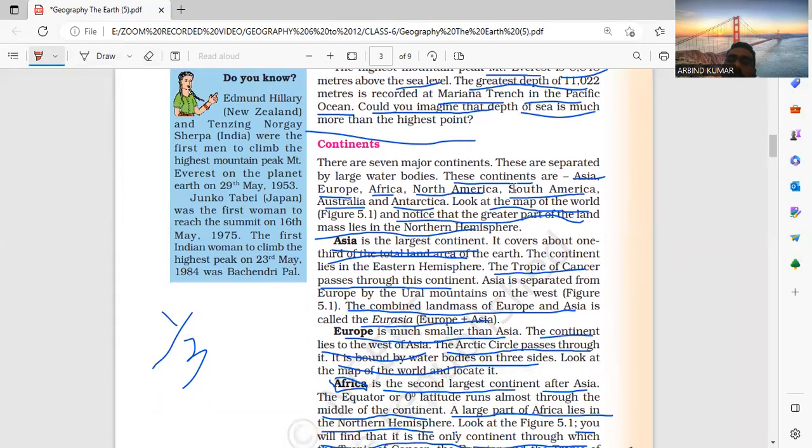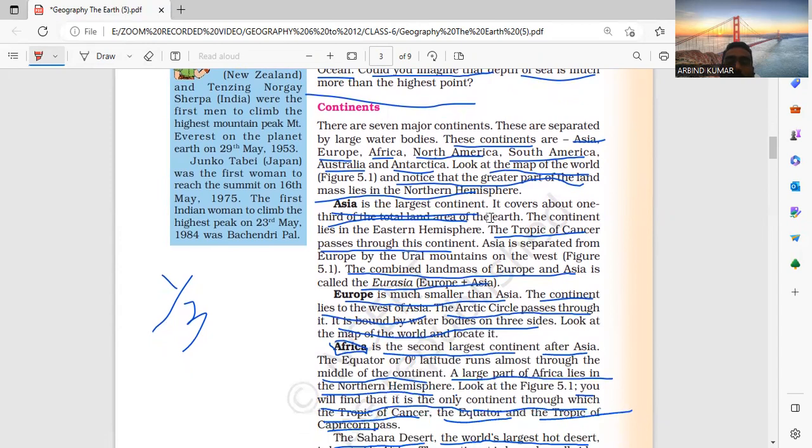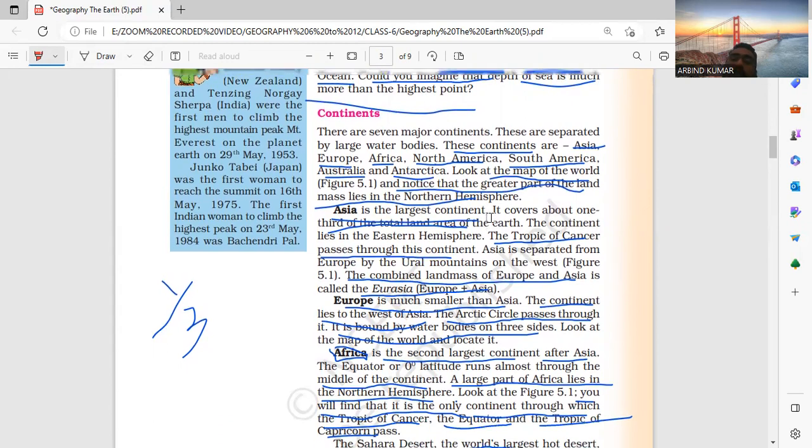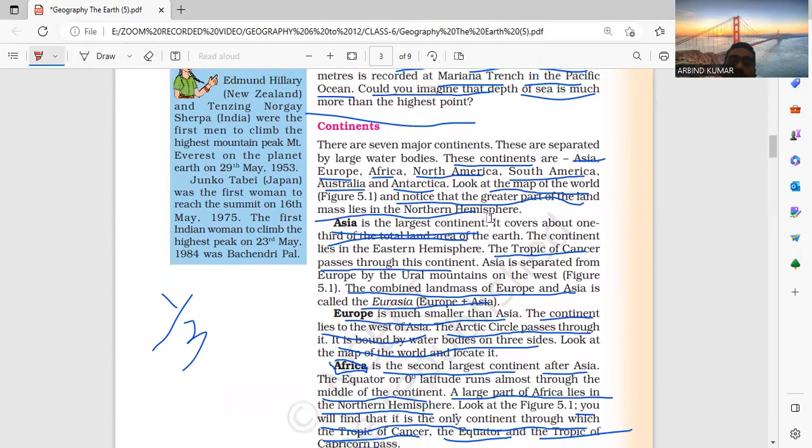Continents: 7 main continents: Asia, Africa, North America, South America, Antarctica, Europe and Australia, in chronological order. The smallest is Australia and the largest is Asia. Look at the map of the world and notice that the greater part of the land mass lies in the North Hemisphere. सबसे ज़्यादा जो solid part है अर्थ का वो North Hemisphere में.